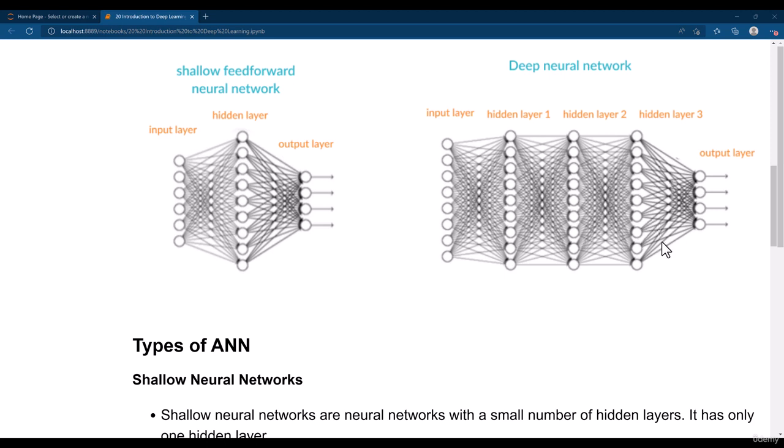These networks take time to train, and they also take larger space for the storage of the model. But shallow networks don't take much space. So whenever you have a very simple problem, then you can make a shallow network. But when you have a complex problem, then you can make a deep neural network.